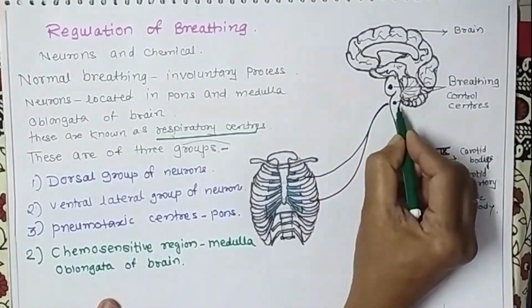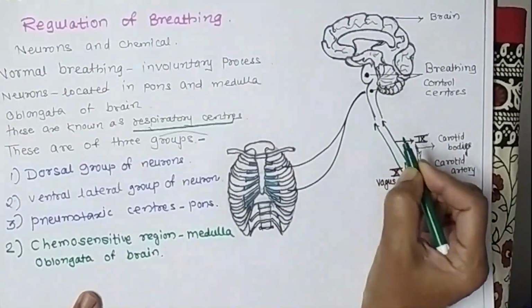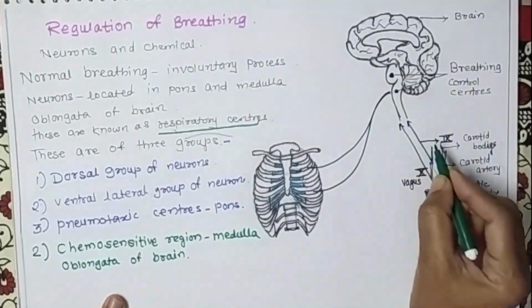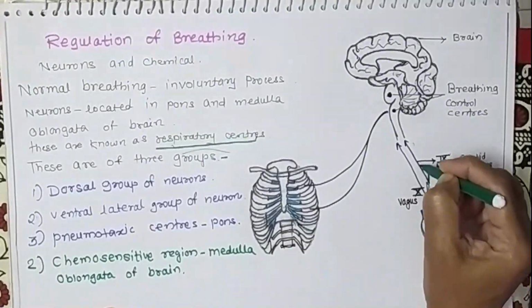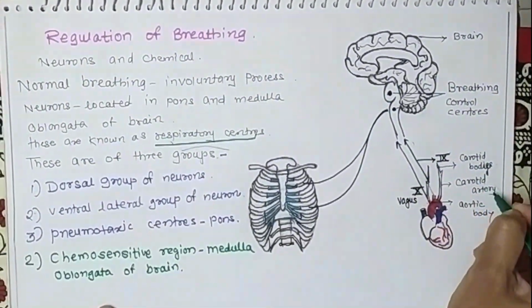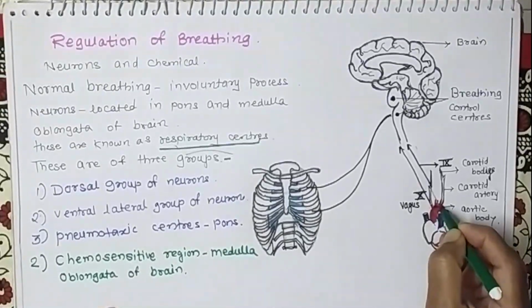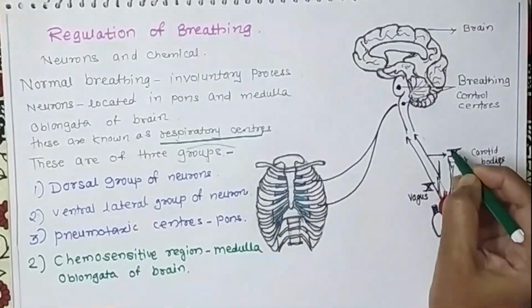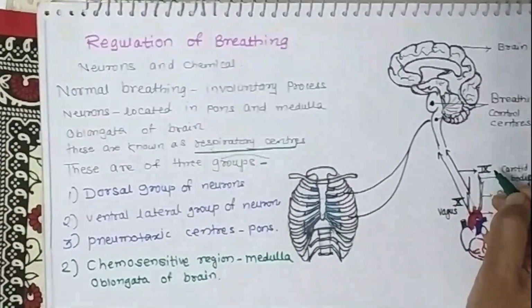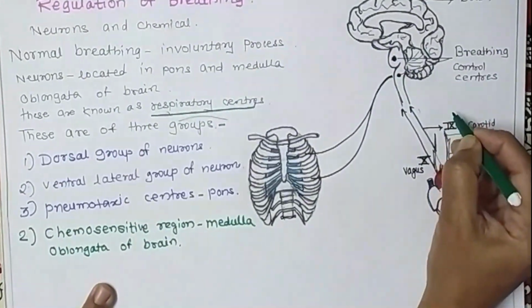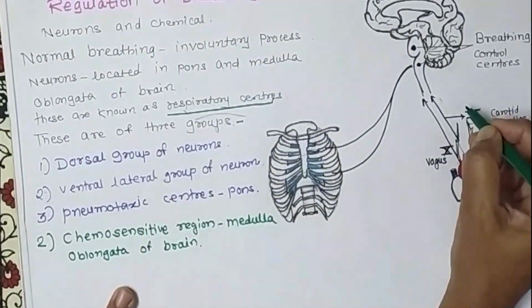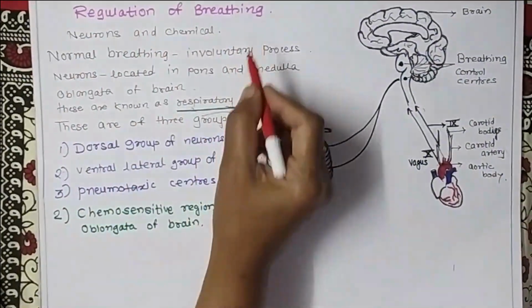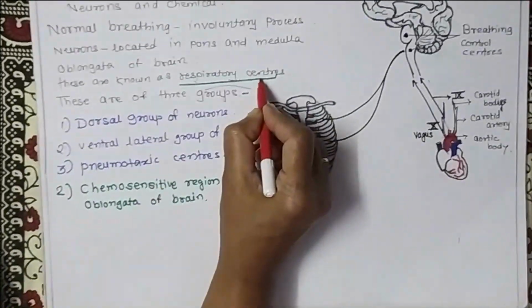So these are the control centers which are stimulated by the concentration of CO2 present in the blood, and this blood is carried from the heart by the carotid arteries. So this is the heart, and these are the two carotid arteries which supply blood to the brain. If this blood contains a large amount of CO2, or the concentration of CO2 increases, then the rate of breathing also increases. So regulation of breathing is carried out first by respiratory centers.